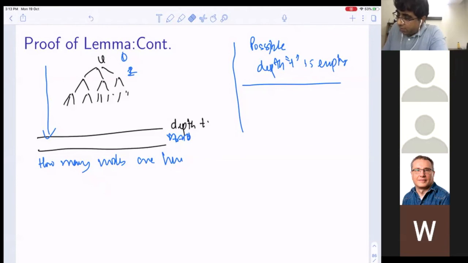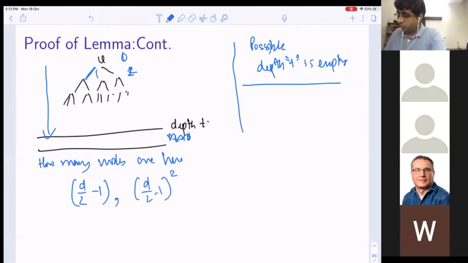Look at all its children here. How many children will this vertex V have? We know that its degree is at least d by 2 minus 1, right? Now each of these has again degree at least d by 2. Only one is compensated. So in the second round, the number of vertices will be d by 2 minus 1 to the power 2.